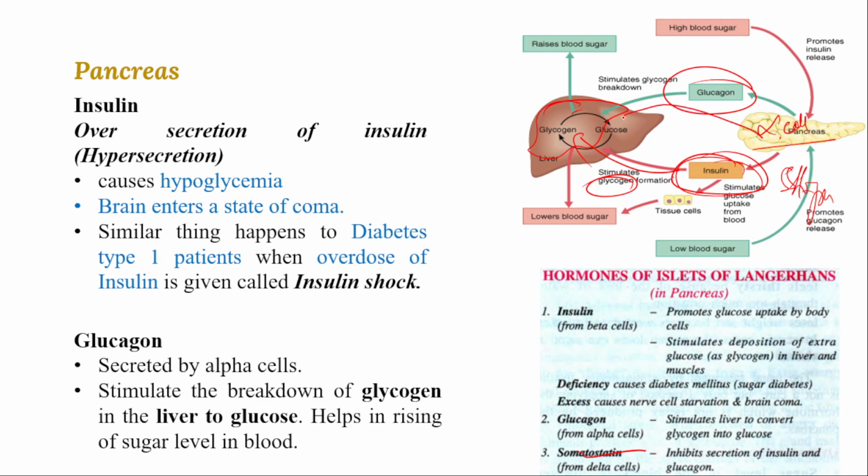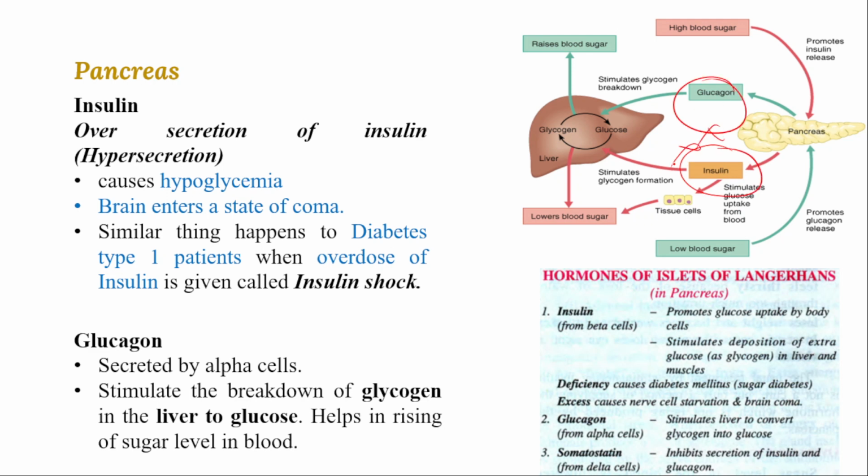Glucagon goes back to the liver and converts the reserve food material glycogen into glucose, balancing the sugar level in the blood. Somatostatin regulates both insulin and glucagon and stops their secretion. So that is the pancreas.